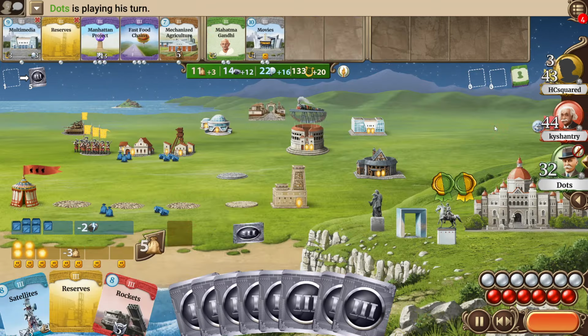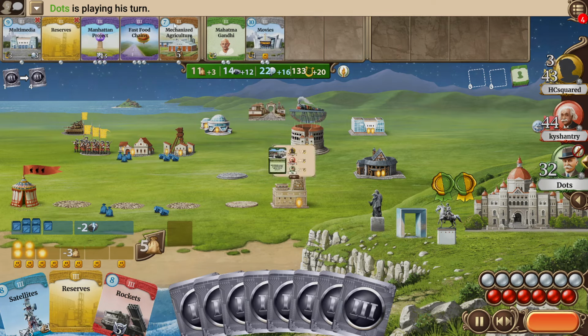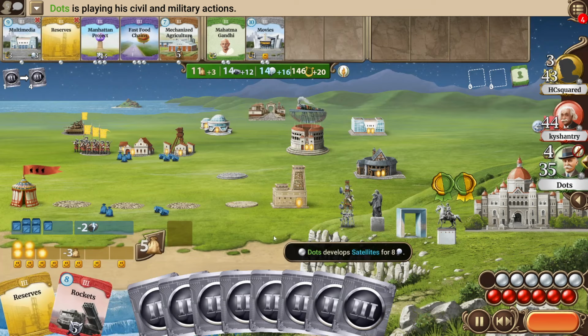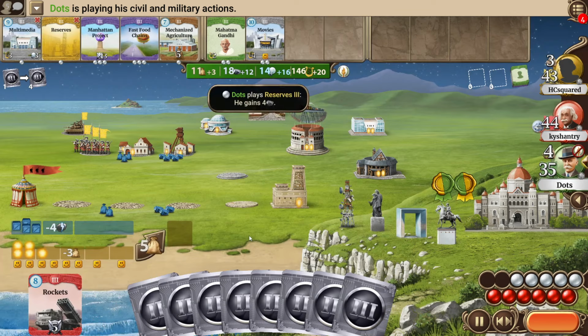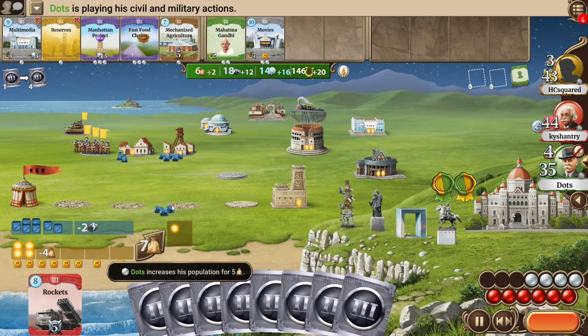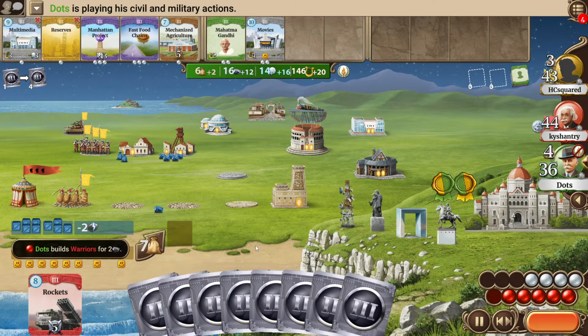Now it's Dots' turn, he will go for the Olympic Games. He also can maybe just finish the fast food chains if he wants to. I guess that might be the best thing for him to do. The impact of competition is revealed, which is quite close, but is the best one for HCsquared. Dots develops the satellites, plays the reserves, he can now increase his population, build maybe a warrior, and now go for the fast food chains.